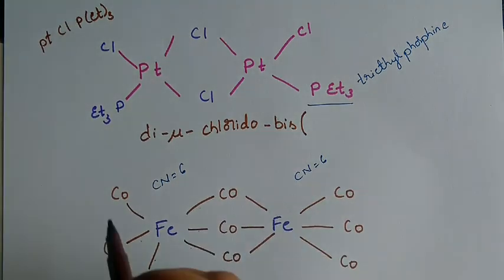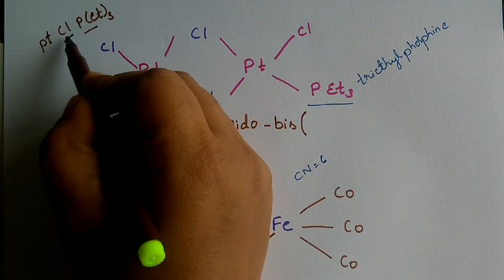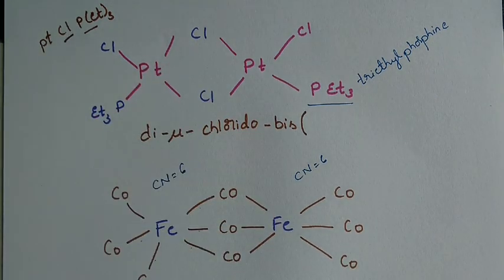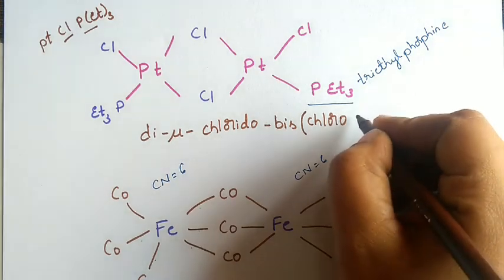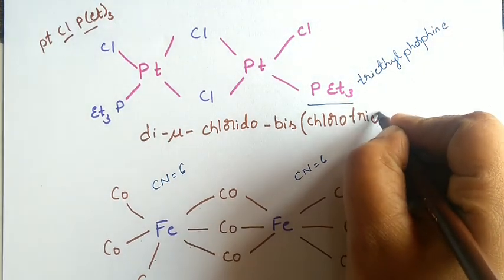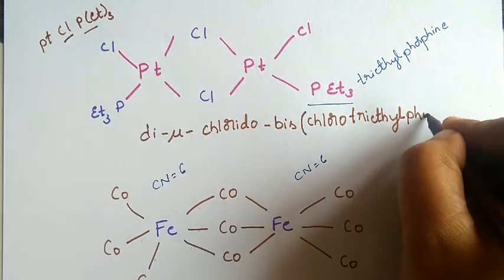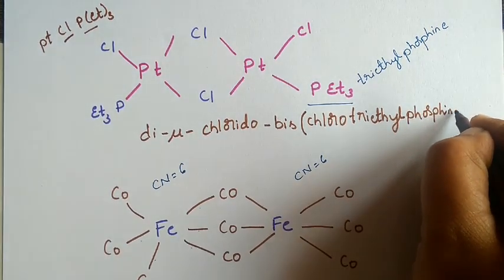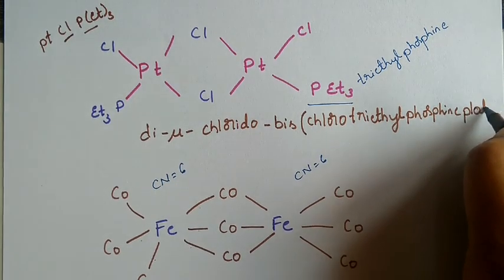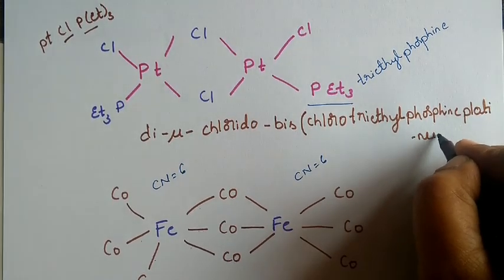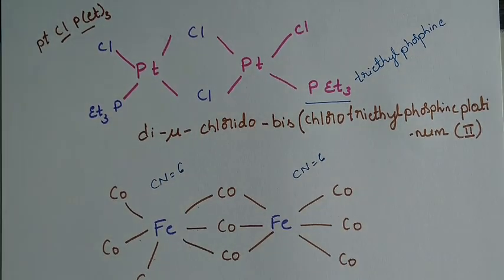Next, which are the ligands? We have triethyl phosphine and chloro. According to alphabetical order, chloro will come first. So it is chloro, triethyl phosphine, platinum 2.